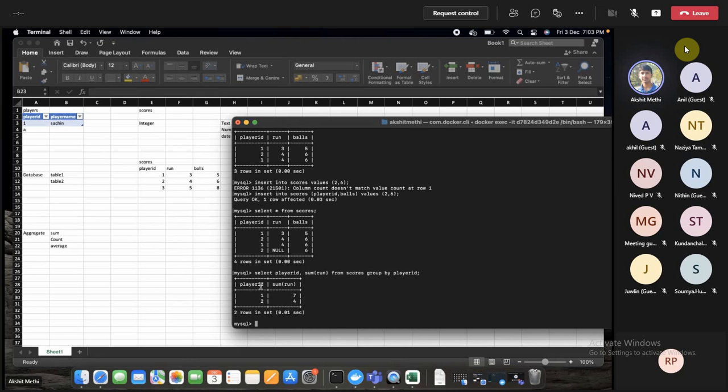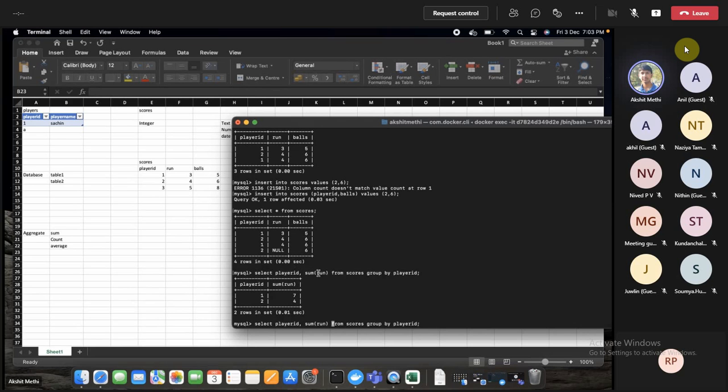Now, another thing that we might want to do is, let's say we wanted to find out how many runs are given on a certain ball.